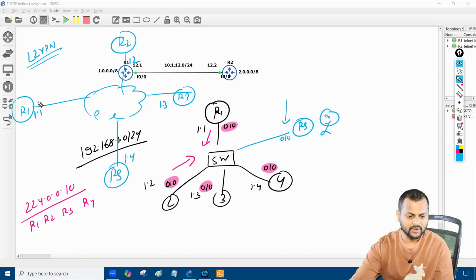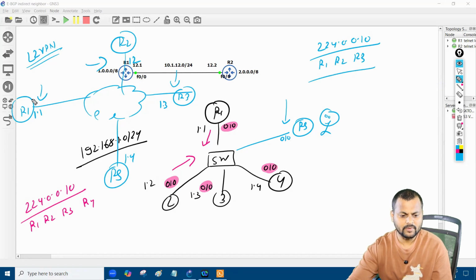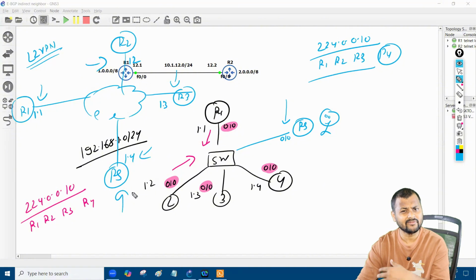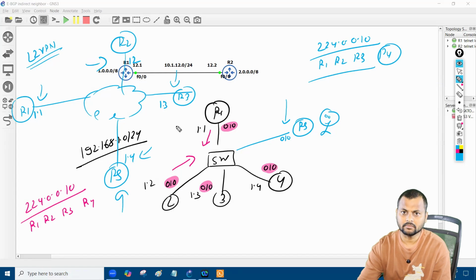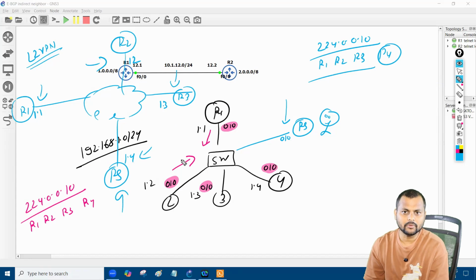So right now, routers 1, 2, and 3 have enabled the EIGRP protocol on this particular interface. After enabling, they will be part of this multicast group, so router 1, router 2, and router 3 will be part of the same multicast group and will form the neighborship dynamically. What if this guy also enables EIGRP on this interface? Then it's gone. R4 will also be part of this group and will eventually form the neighborship. Maybe R4 is in a different location, maybe in a different country or city, but if they have connectivity, they can form the neighborship. So there is a major challenge we have with multicasting.